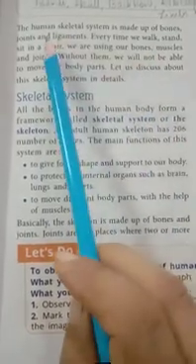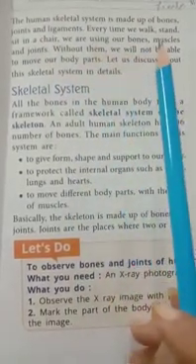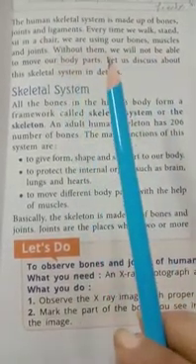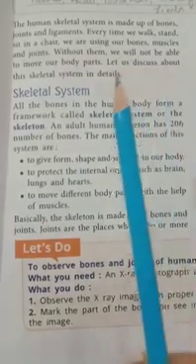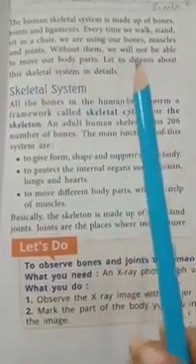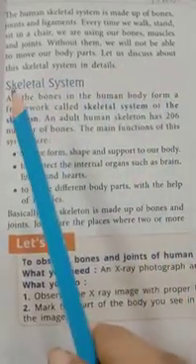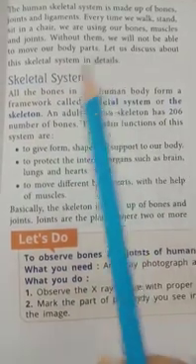Now let us discuss this skeletal system in detail.